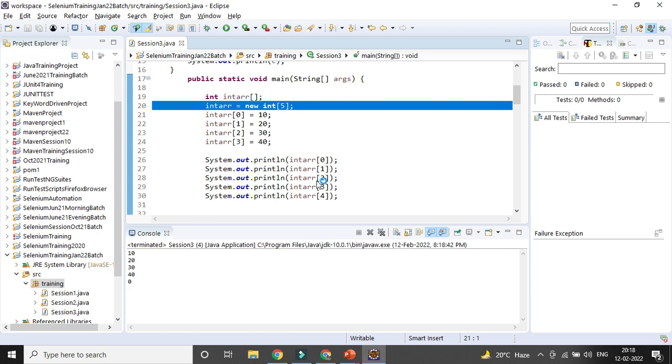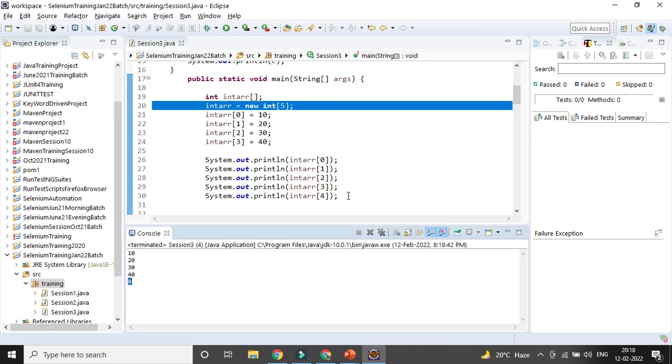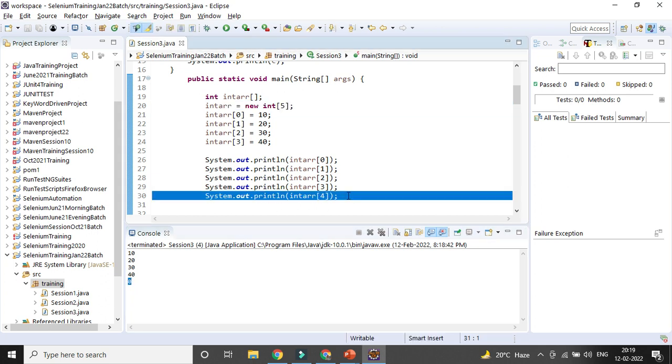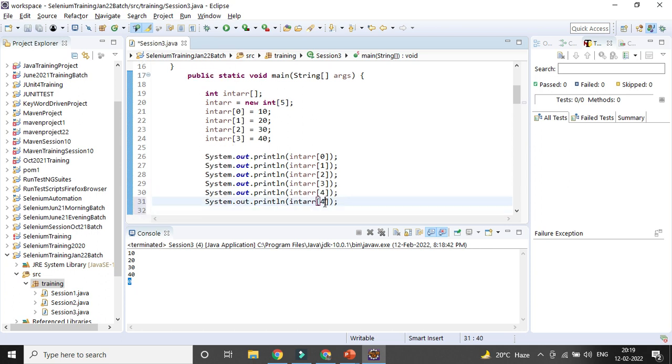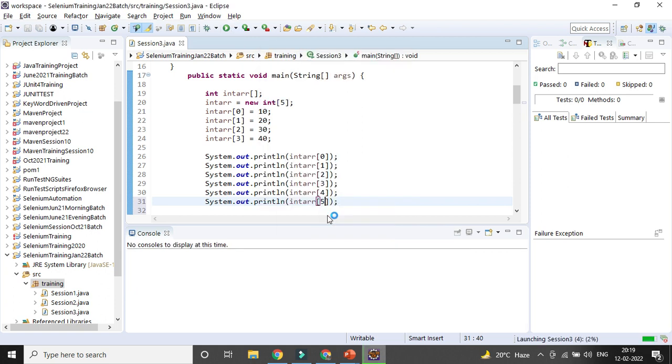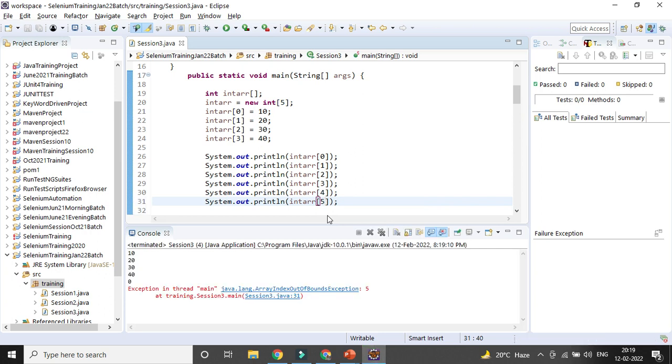But if you want to call for more, it will throw you an error because the value is not present, right? If you want to get the element at index 5, because that is not available, right? Because the size of the array is 5, it will throw you the error called array index out of bound exception, because you cannot consider the 6th element, meaning the 5th index. So that's how you deal with the array.